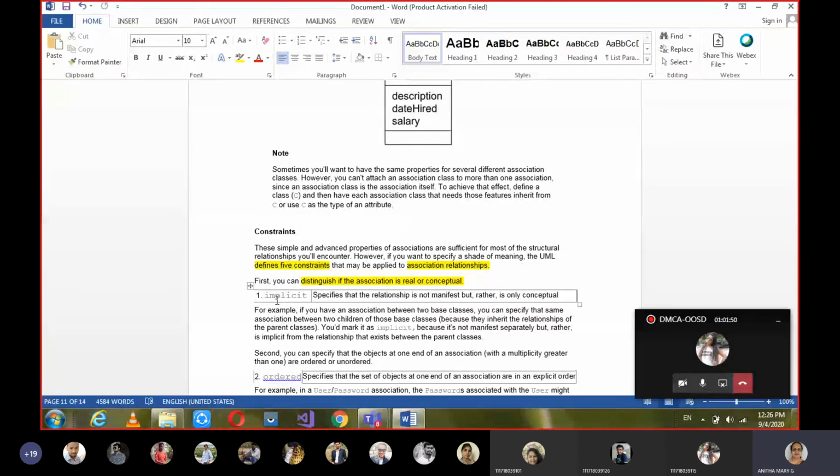Conceptual means the logical things which you cannot physically view or touch and see. Conceptual ones are the logical things, what we call the interface, the class, the object, all the logical things. So when such things exist, we call it implicit.